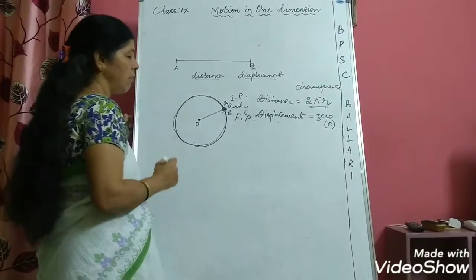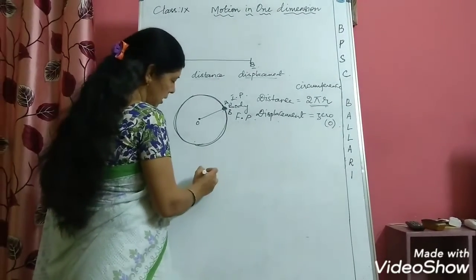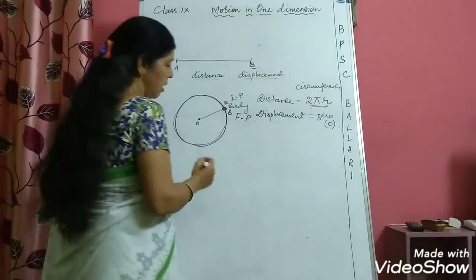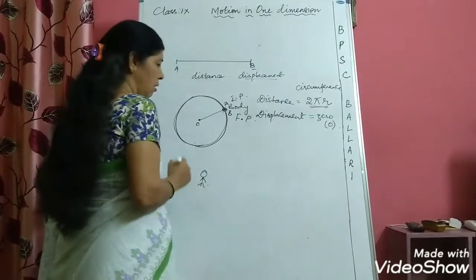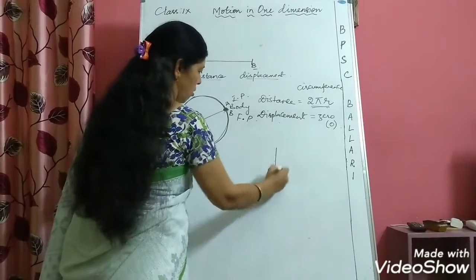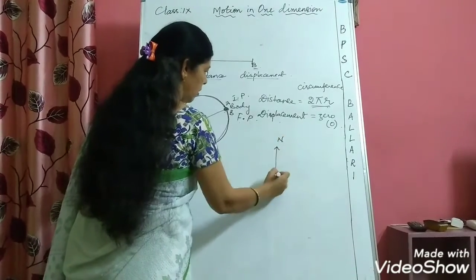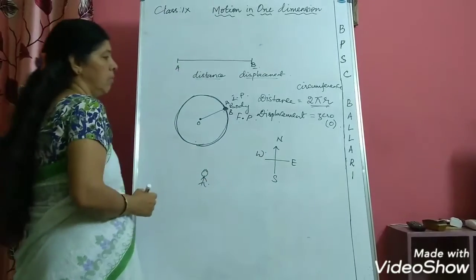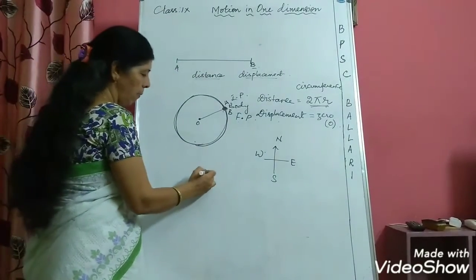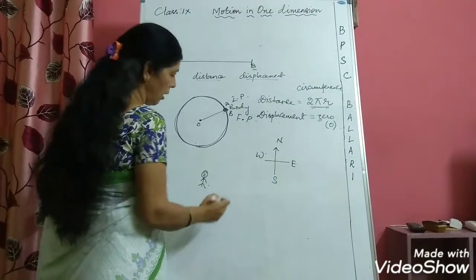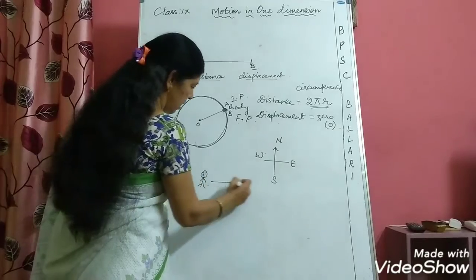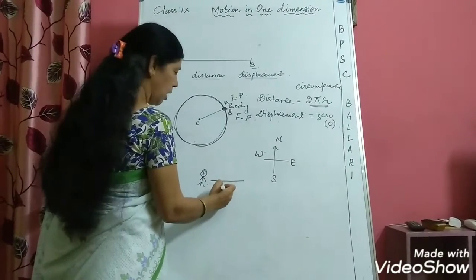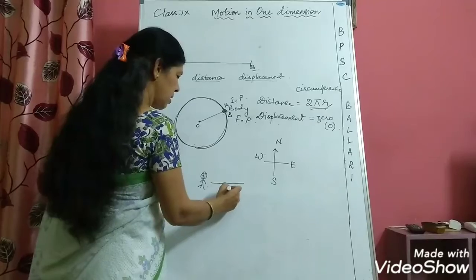Now one more example I will give you. Let us consider a man. He is walking. Let us consider the cardinal directions also. This is north, south, east, west. Now, suppose this man started walking initially in this direction. Let us take that he has walked for nearly 3 kilometers.